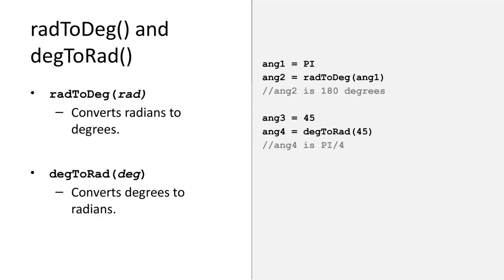The radToDeg function converts radians to degrees. Given an angle in radians, it will return the same angle in degrees. The degToRad function does the opposite. It converts degrees to radians. Note that all the modeling functions require angles to be specified in radians.